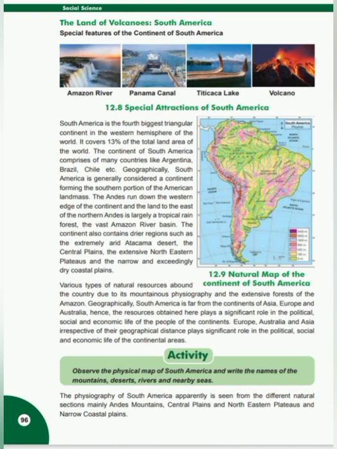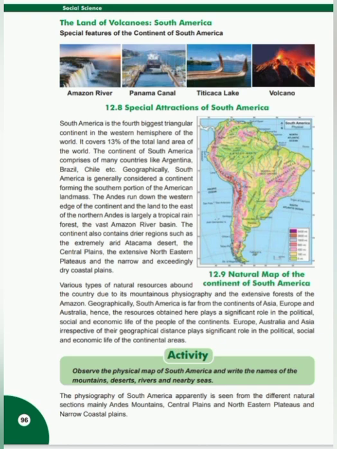In spite of the large distance of this continent from other continents such as Europe, Australia, and Asia, this continent has developed quite well politically, socially, as well as economically. The four chief physiographic divisions of South America are the Andes Mountain, Central Plains, Northeastern Plateaus, and Coastal Plains. Activity: observe the physical map of South America and write the names of the mountains, deserts, rivers, and nearby seas.